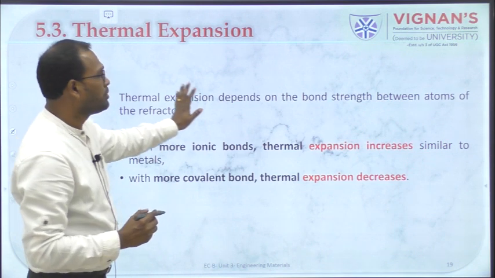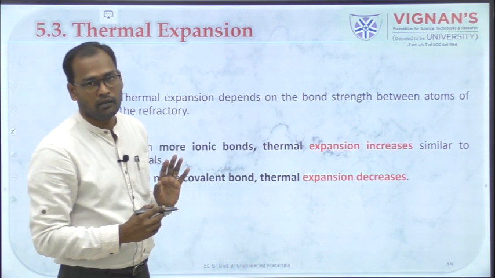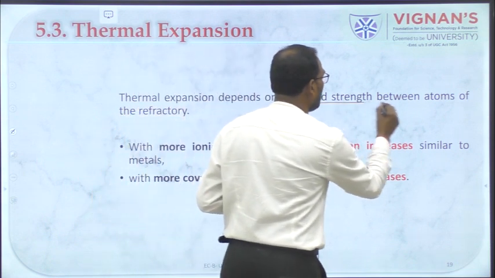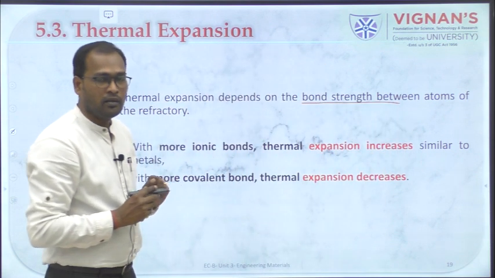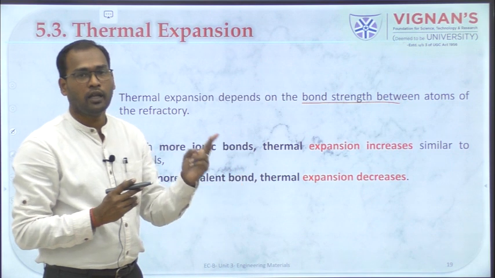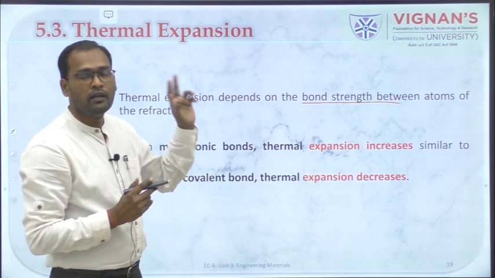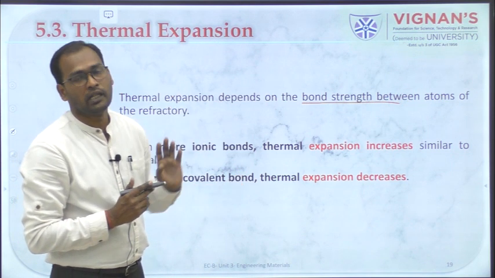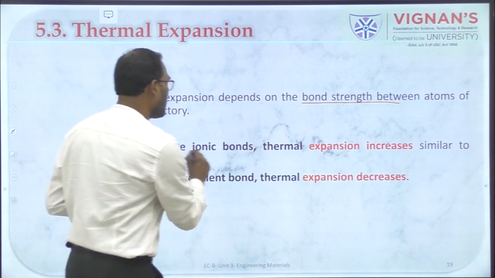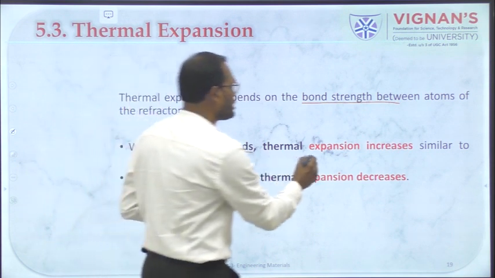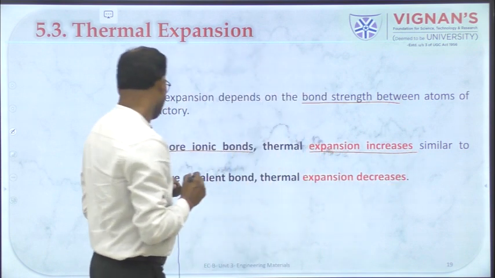And thermal expansion depends on bond strength. It is dependent on the bond strength of the atoms, two different bonds, ionic bond and covalent bond, and as we said, refractories are mostly ionic in nature. So with more ionic bonds, thermal expansion increases.